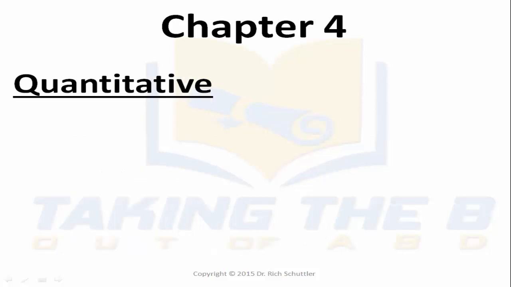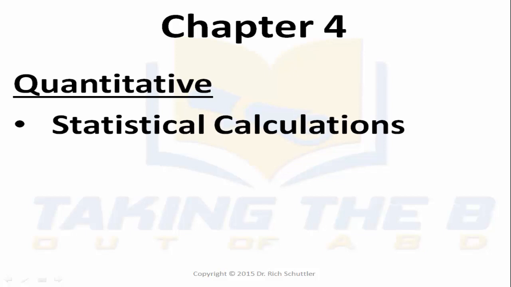In a quantitative chapter 4, some things to keep in mind there are statistical calculations. Make sure you have the right formulas. Make sure your statistical calculations are correct. I encourage you, before you get too far into writing chapter 4, after you've done the statistical calculations, let somebody else run them as well, or double check your mathematics to make sure that the actual answers that you have as a result of the calculations are accurate.